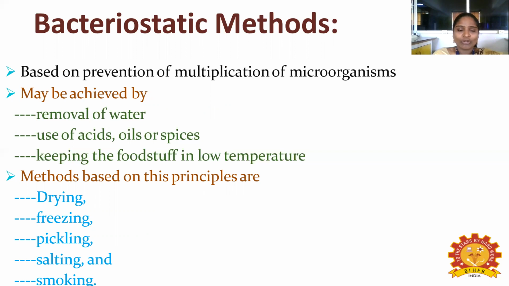Water may contain a large amount of microbes, right? So if you remove the water, the microorganism will not be there and multiplication will not occur. Acids, oils, and spices are some of the materials used to prevent the food from the microorganism. Next, keeping the foodstuff at low temperature: if you are freezing the food, the microbes will not enter into the food, so you are going to prevent.